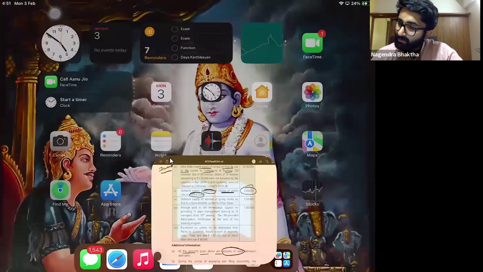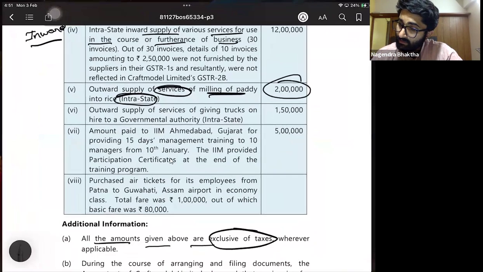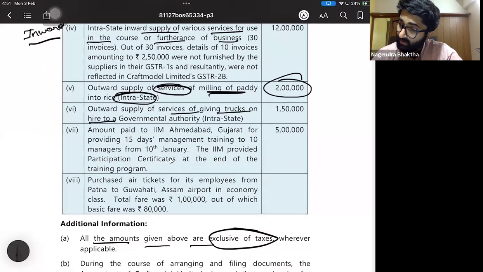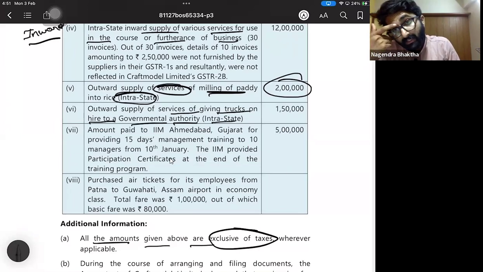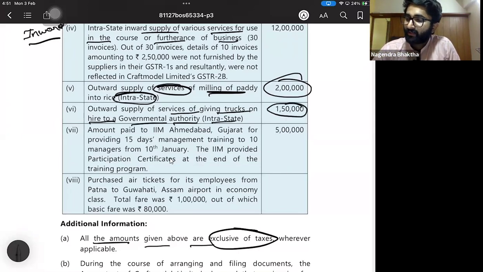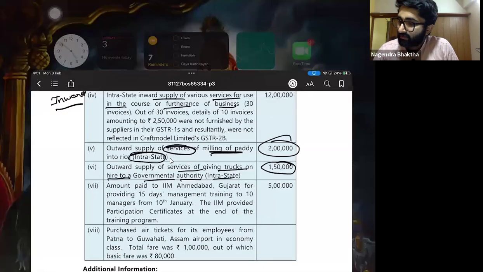Here, outward supply of services of giving truck on hire to a governmental authority which is intrastate. Remember that for passenger transportation, if you give anything to the state undertaking for transportation of persons and passengers, that was exempt. But here it is truck given. That's why it is not exempt. It is taxable. This 1,50,000 is taxable. Please do write that.